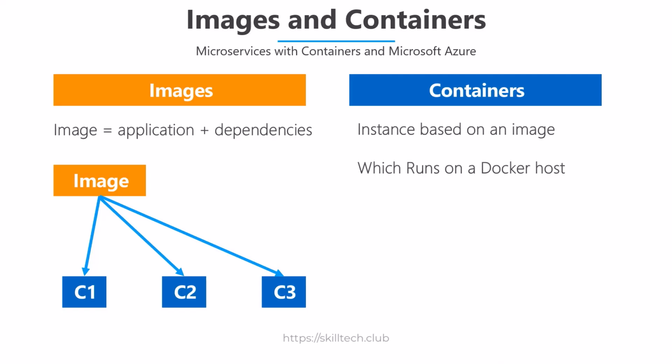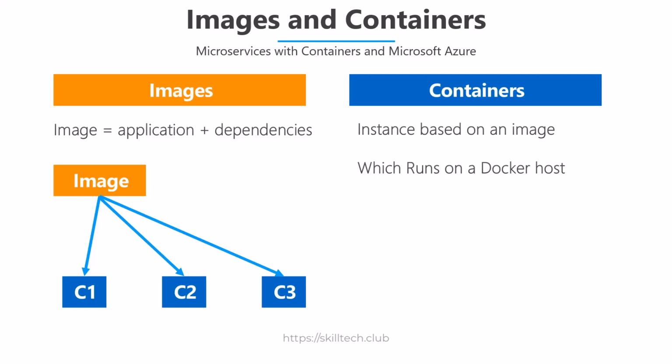Maybe any one of you is a developer, then you know that when we create an object of a class, we call it an instance. In this case also, I'm calling it an instance because my image is going to be one package using which I can create running instances of my application, and those things are known as containers. So I can create maybe 2, maybe 3, maybe 30 containers from one image, and each container is going to have a separate running life cycle. That's why I'm saying it's an instance based on an image.